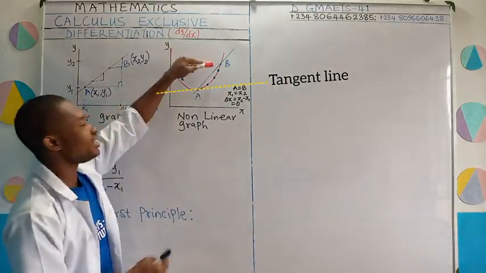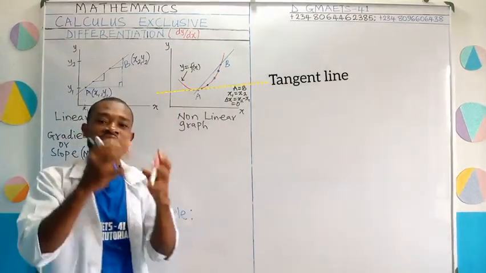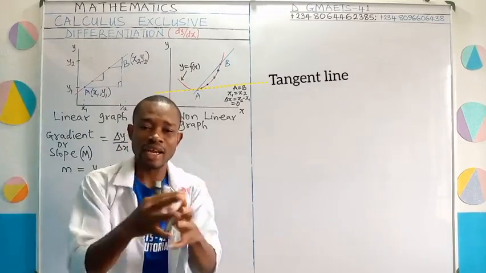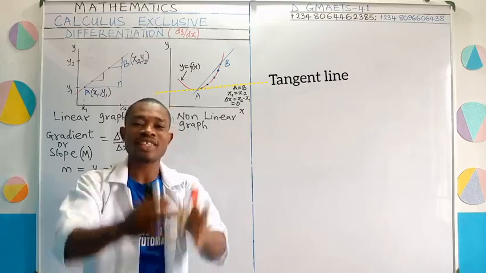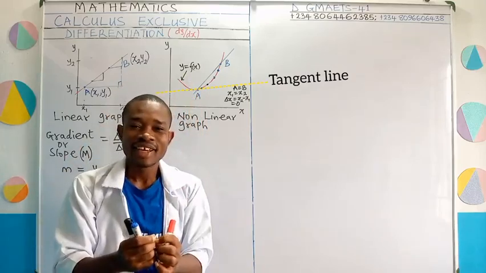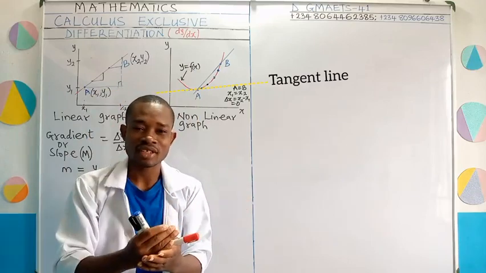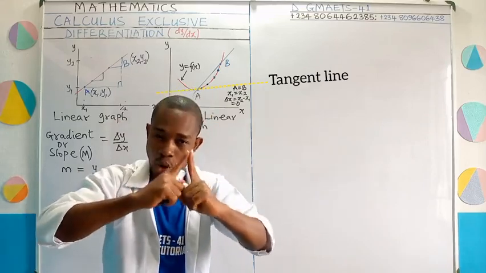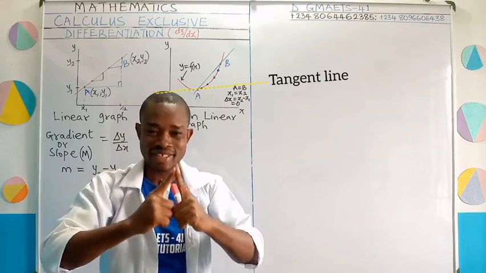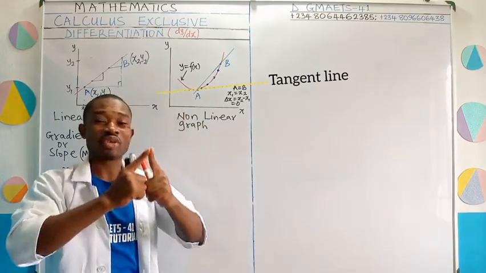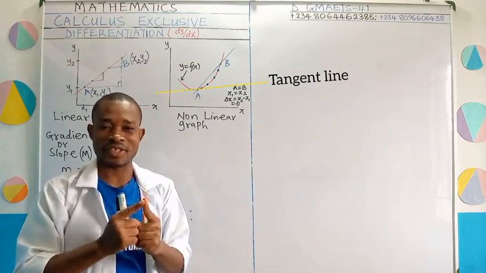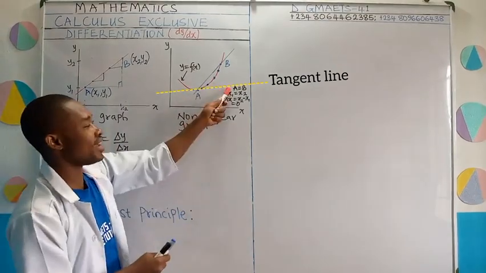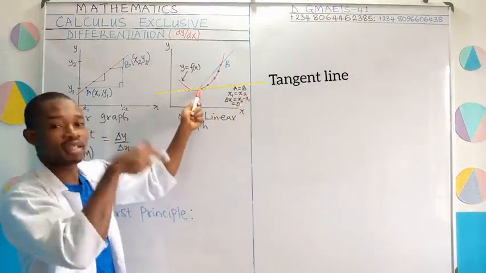Now, in order to get the tangent line from this secant, the 2 points must move closer to each other. They will keep moving for you to get a better tangent line. They will move very close to each other, such that eventually, if the 2 points happen to be at 1 point, then you have gotten what we call a tangent. It is under that case that you can study the way changes in x affect y very well. And I've shown you the condition at a point where point A is equal to point B, that is, they occur at the same point.